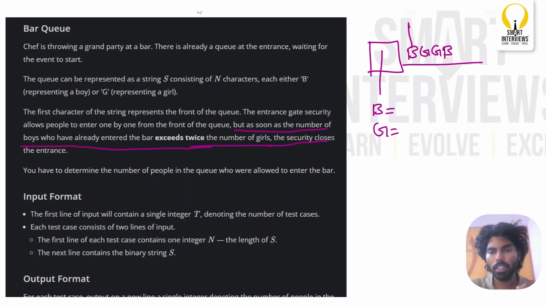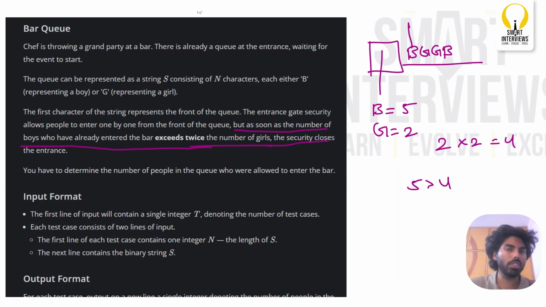Suppose, let's assume there are two girls and there are five boys. Now is the condition valid? How many girls are there? Two girls. What is twice the number of girls? Two times two, which is nothing but four. So are the boys more than twice the number of girls? Five is greater than four.